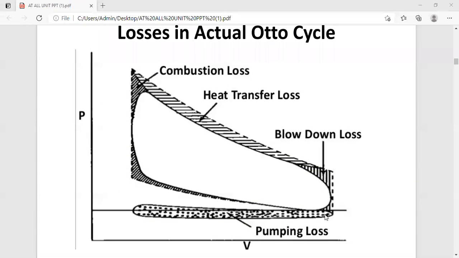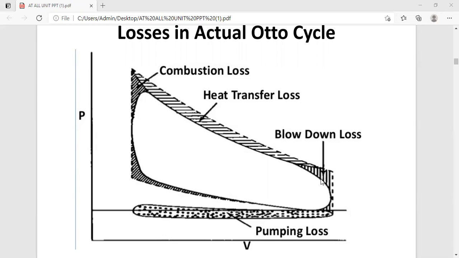These points I have shown over here. This is the diagrammatic representation. You can see the pumping losses here, the region below the atmospheric pressure line, you can observe over here. The blowdown effect you can observe here. During this pumping loss, some work is done on the gases during the suction stroke or exhaust stroke, and the shaded portion is showing the pumping loss.